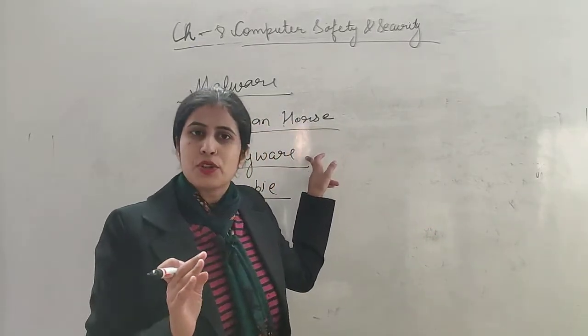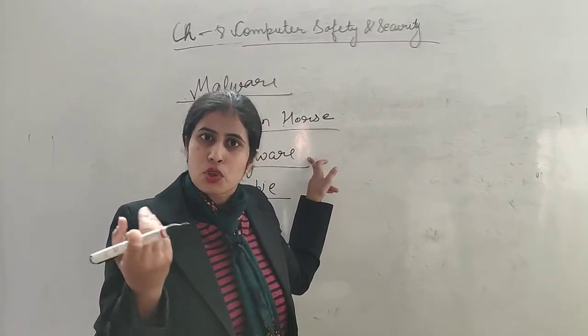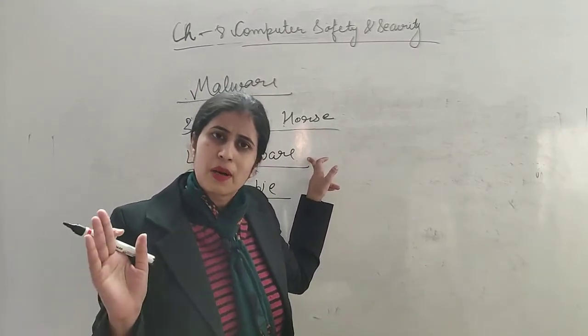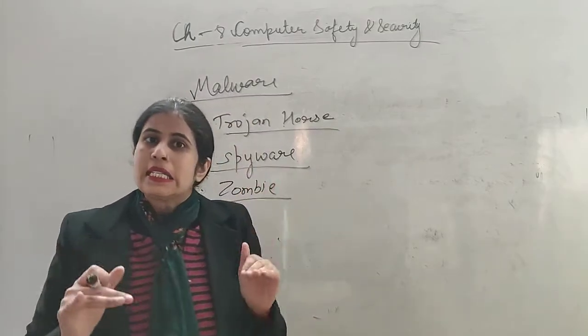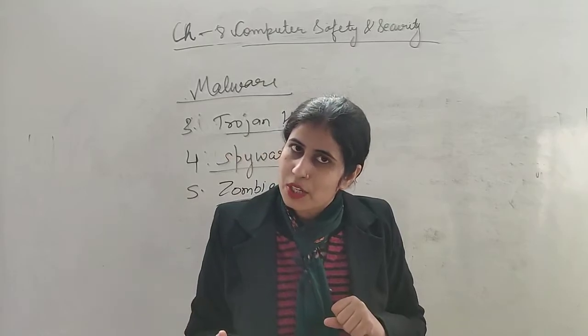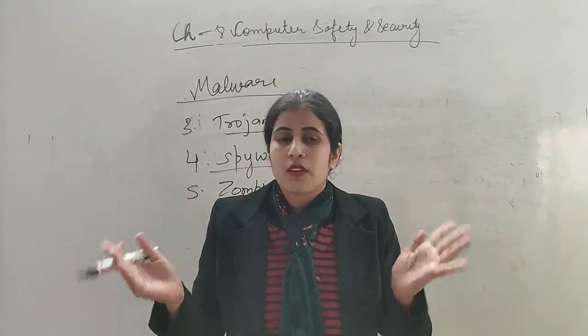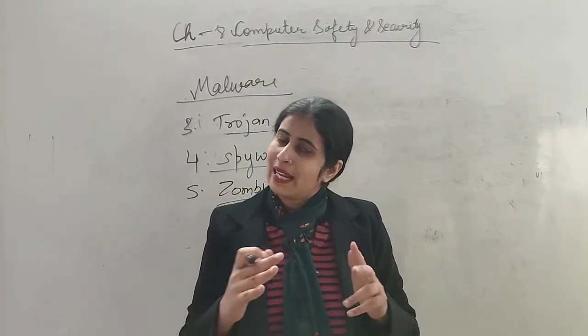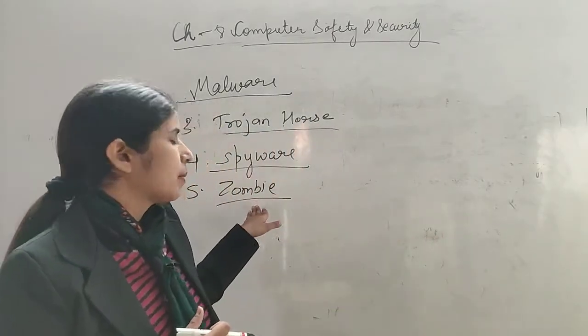Here it is trying to infect the files or steal the data of 4 or 5 computers, but here he is sitting quietly there and he is going to collect the information from there. Thousands of computers' information they are getting and hacking. Okay, this is about zombie.